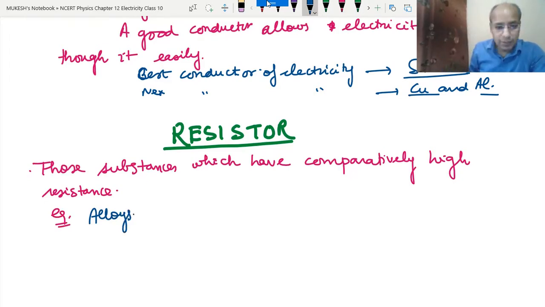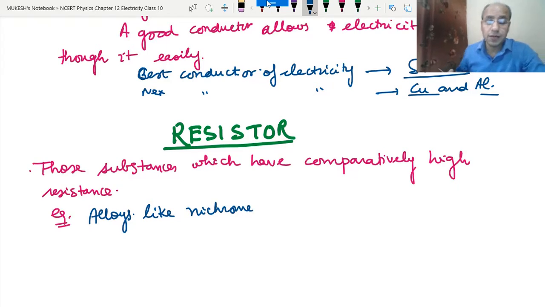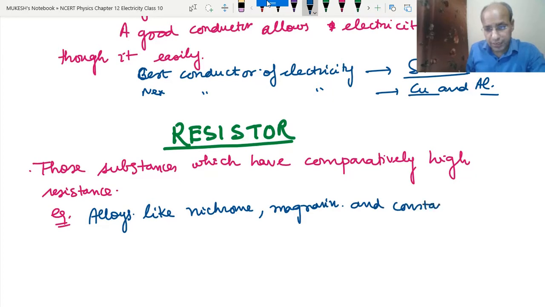For example, alloys like nichrome, this we use in the heating elements of room heaters and geysers. So alloys like nichrome, manganin and constantan, or eureka, are used as heating elements. So these are the resistors basically.